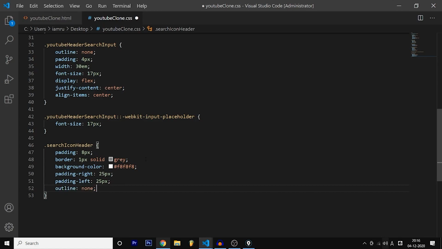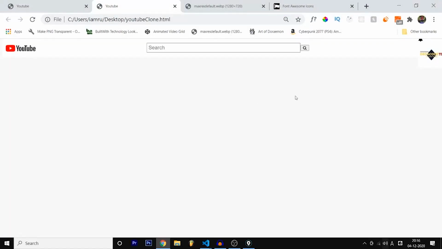As I told you, whenever I click the button, a border comes that looks bold. I don't like it, that's why outline none. And cursor pointer, why did I keep that? Because whenever I hover around it, I need to get this icon. So how is this? This looks good to me, because with the search icon and this button, as you can see, the background color changes and the border is present, so this looks good.